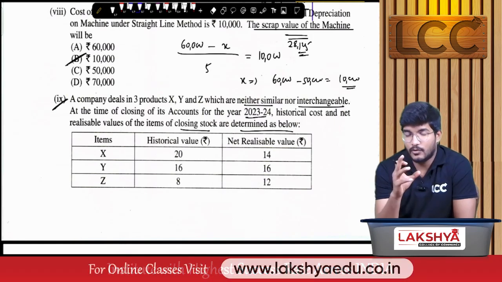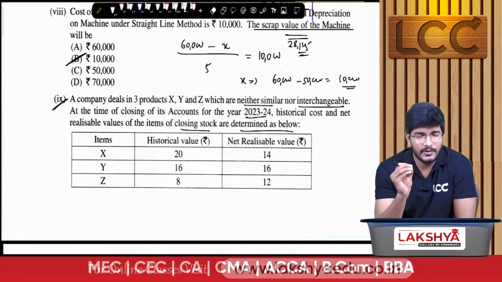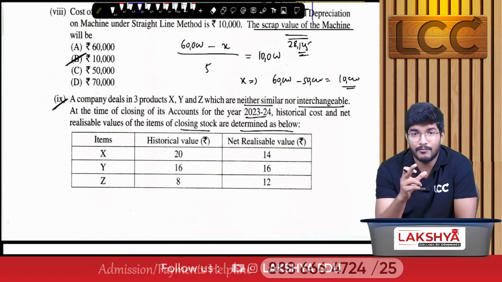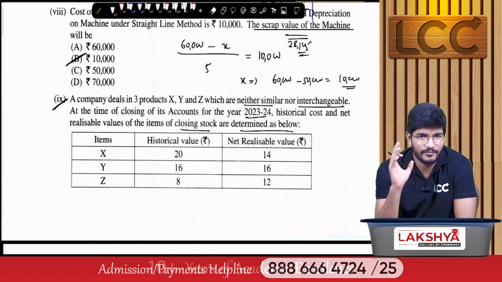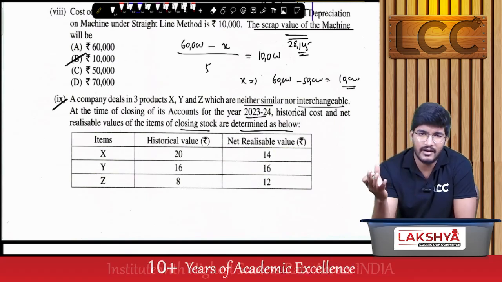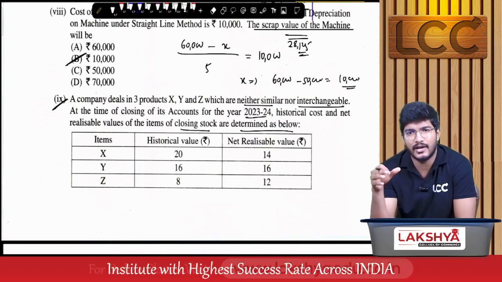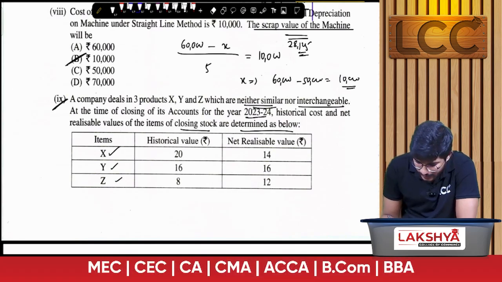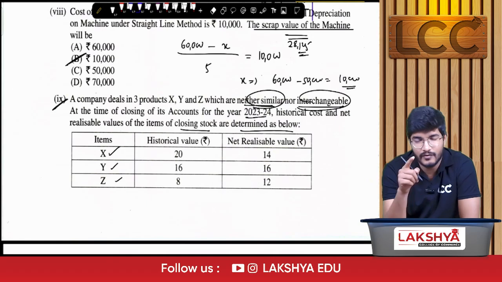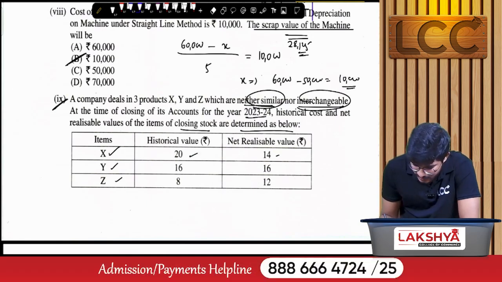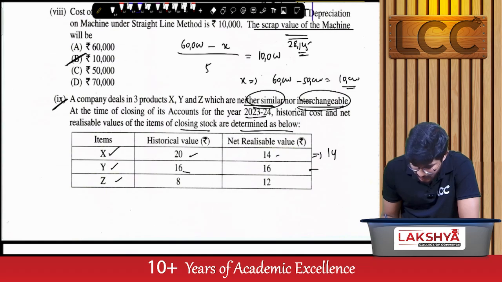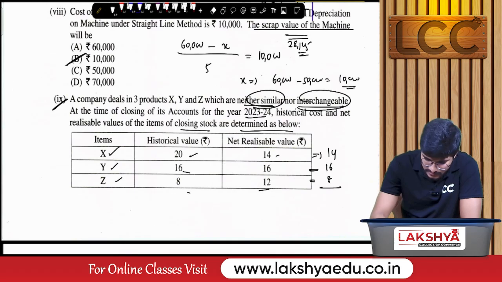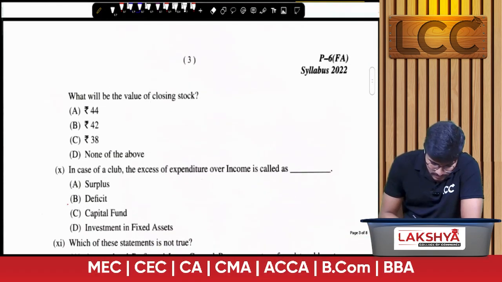So listen, as per the provisions of AS 2, the valuation principle is cost or net realizable value, whichever is lower. But while comparing cost and NRV, we have to compare item by item separately. Whenever there is a group of similar items, we can combine all cost and all NRV so that we can easily compare. As here in the question, X, Y, Z are neither similar nor interchangeable. That means you have to value them separately. That means cost or NRV, whichever is lower, which is 14, and here it is 16, and here it is 8. The correct option is 16 plus 14 plus 8. The answer will be 38, right?